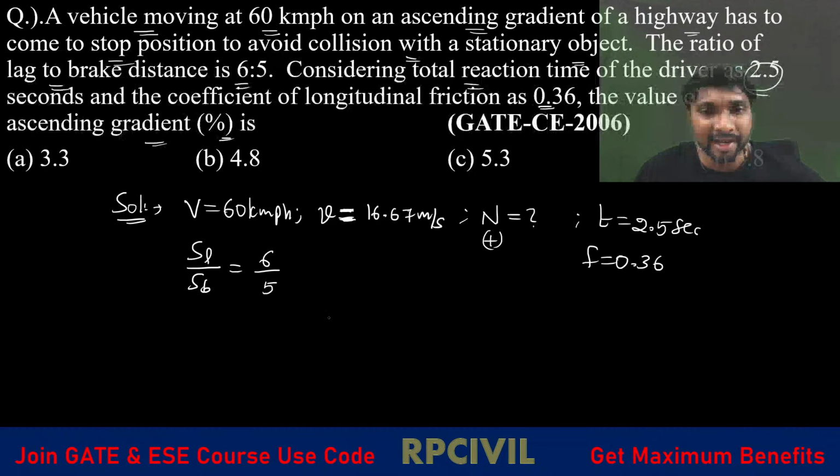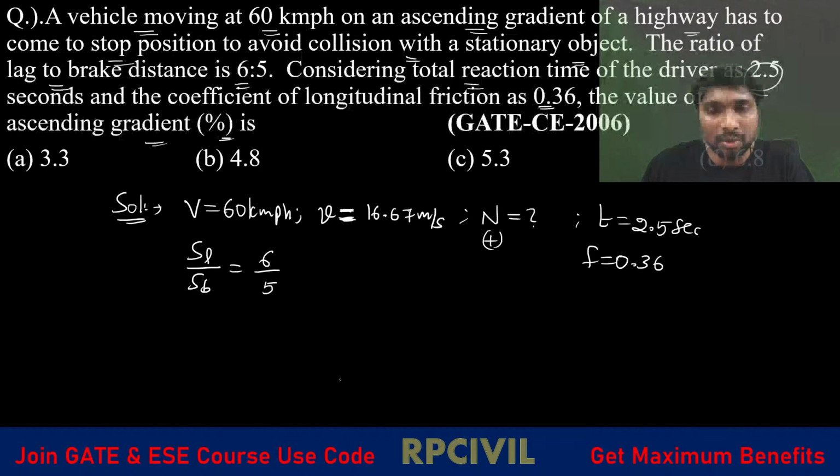5 times the lag distance, Vt, equal to 6 times the braking distance, V square by 2 into g into (f plus n), because it is an ascending gradient. Now one V gets cancelled here. Then what you can get from here? The small calculations here itself will complete. Here what will we be getting? 5g into (f plus n) into which one?